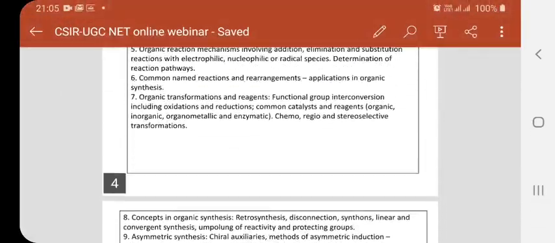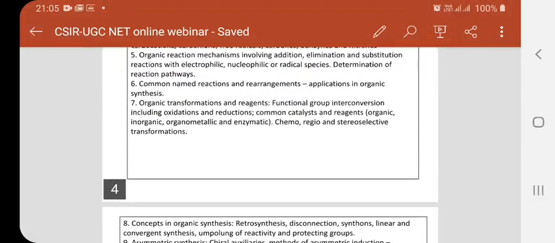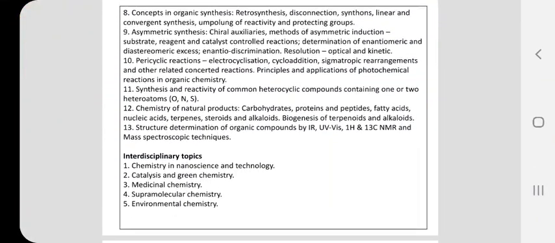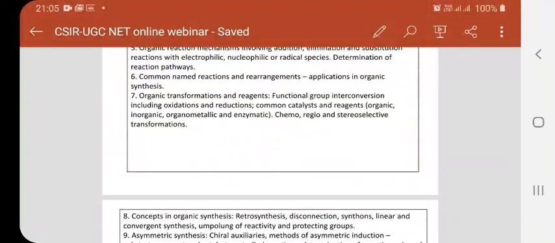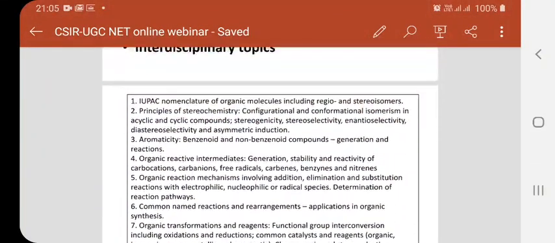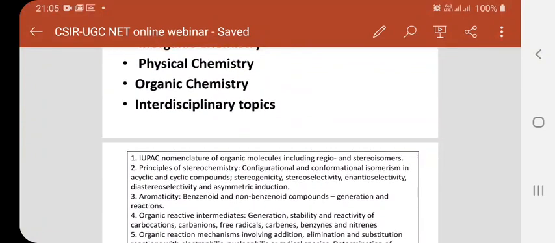This is from organic chemistry. And if you look at the interdisciplinary subjects, they are also connected with organic chemistry. So in total, I can say that there is 30% of the syllabus from organic chemistry. So if you concentrate on organic chemistry, you are able to clear the CSIR NET SET examinations.